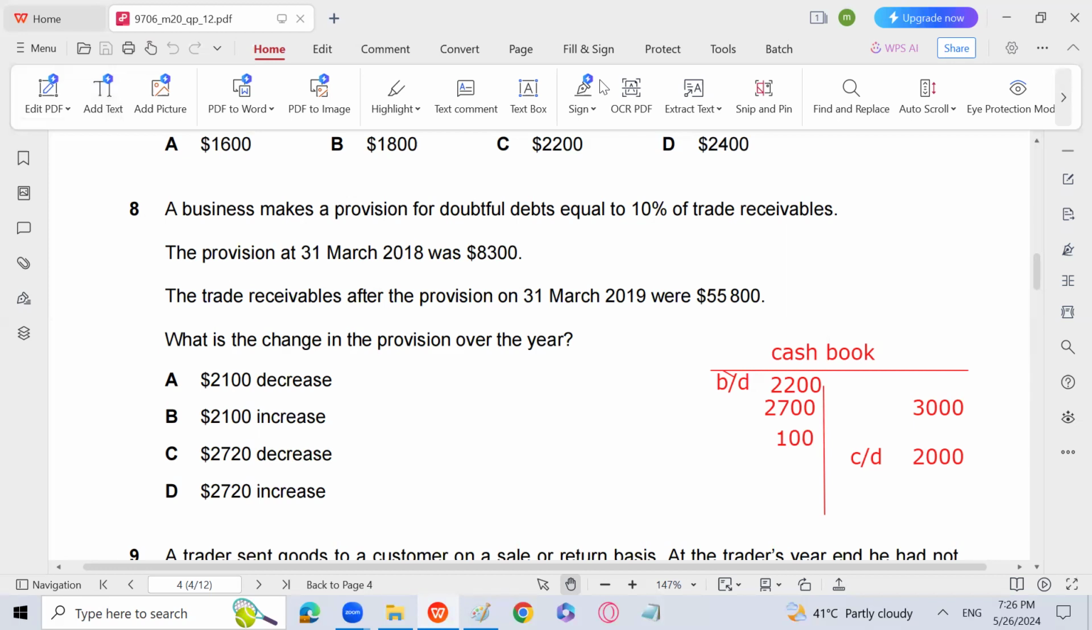Okay. A business makes a provision for doubtful debts equal to 10% of trade receivables. The provision at 31st March was 8,300. The trade receivables after the provision were 55,800. 2019. What is the change in the provision over the year? So the trade receivables after the provision, you can easily understand this, that the 10% is the provision.